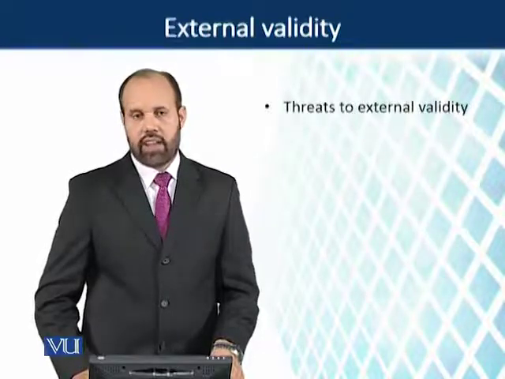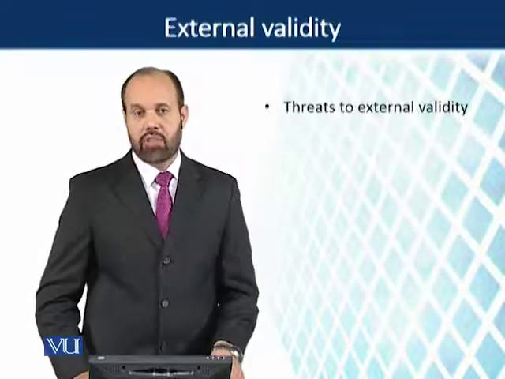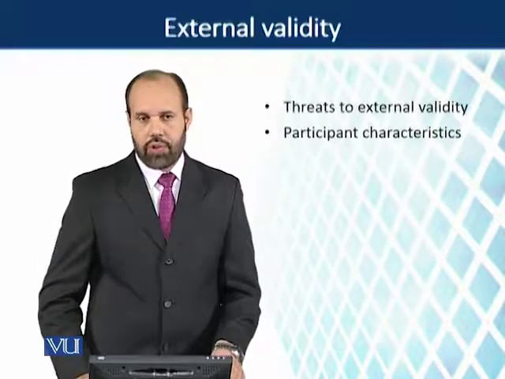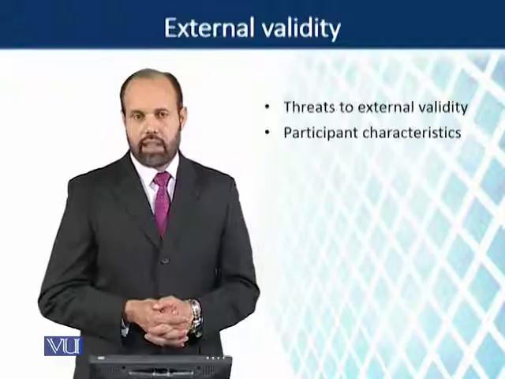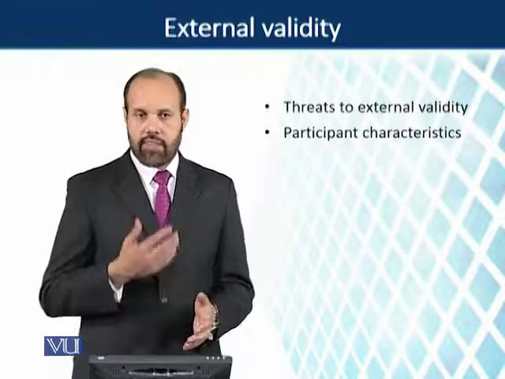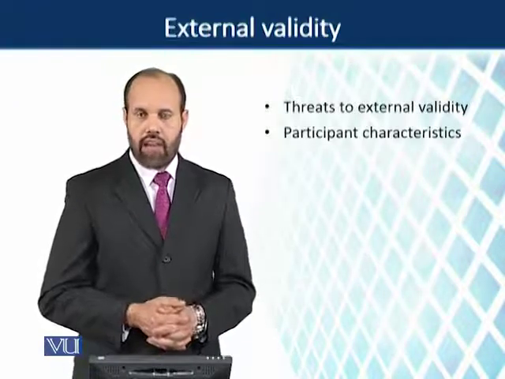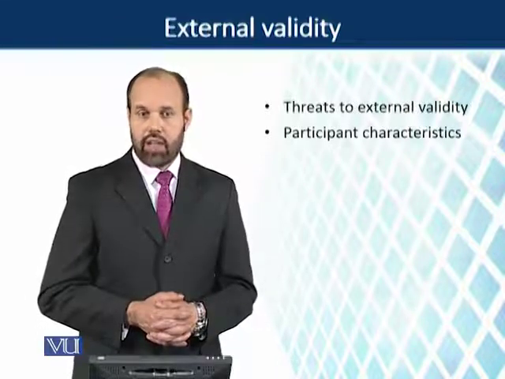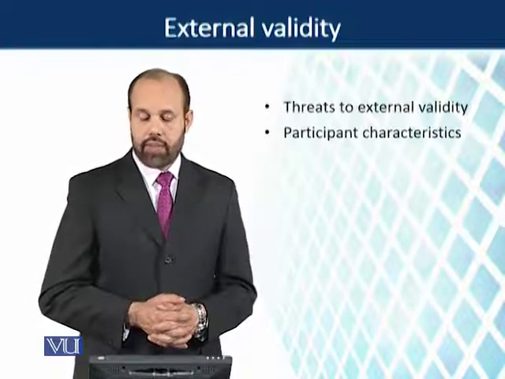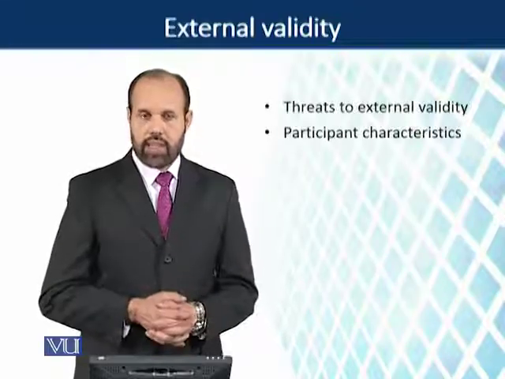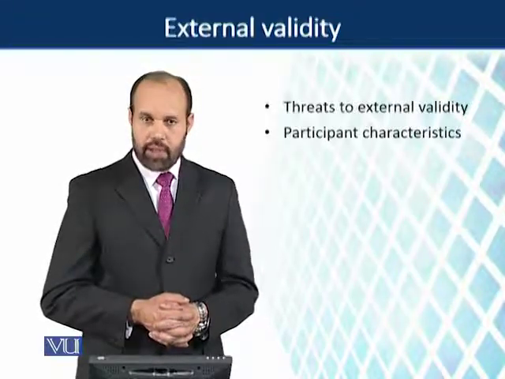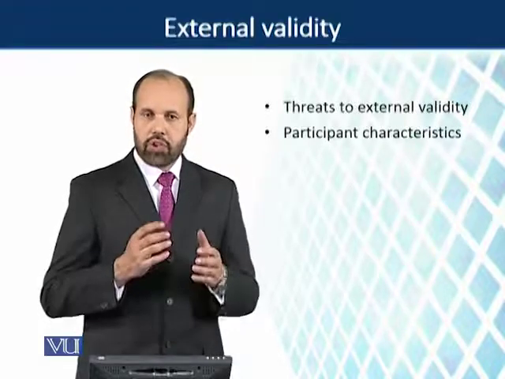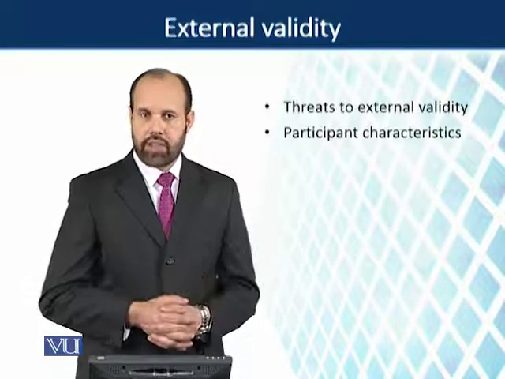And external validity may have some threats, right? We must keep some points in mind: that our study is externally valid when we are facing these threats and avoiding them, and we are avoiding the sampling errors, right? So the first point is that our samples, our participants, must be the true representatives of the population, right?